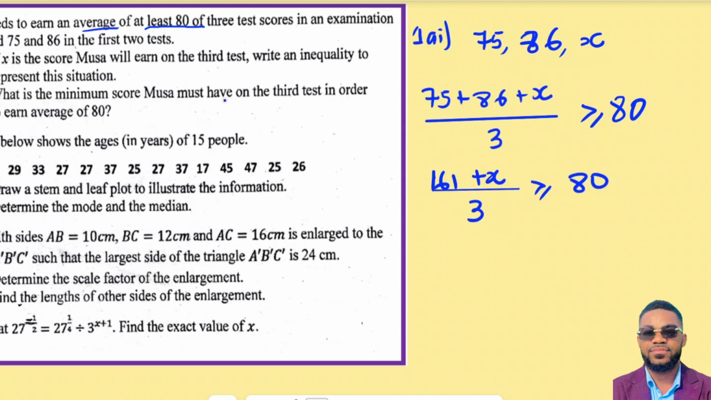What is the minimum score Musa must have on the third test in order to earn an average of 80? So that means we are going to find the value of X. We have already said that for Musa to achieve his goal, the average should be at least 80, and that is what we have done here. So if Musa wants to get an average of 80 or greater, what should be his score in the third test? That is what we are asking in II. What should be the range of scores that Musa should get? So we want the minimum score that Musa must get so that he is able to achieve that goal. So that's going to be question 1A II.